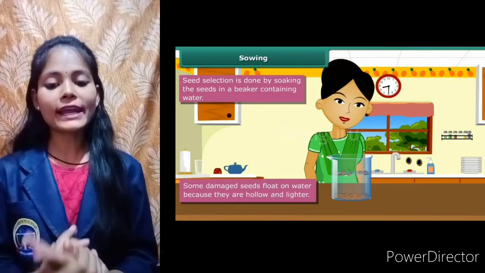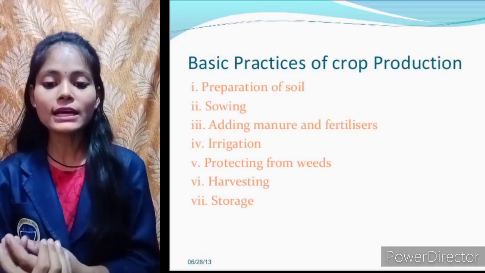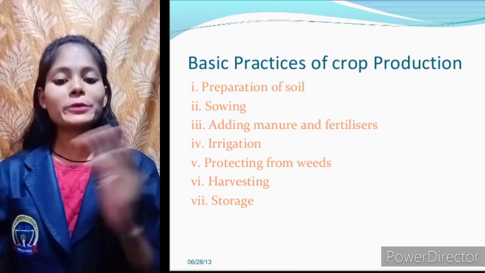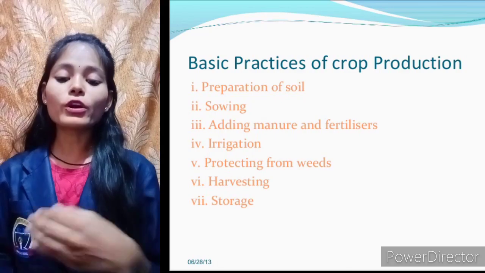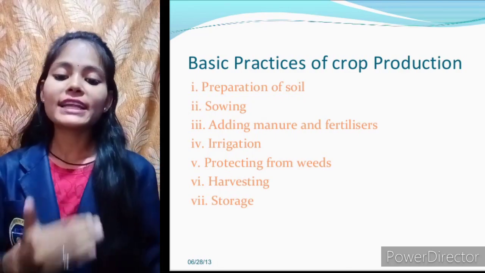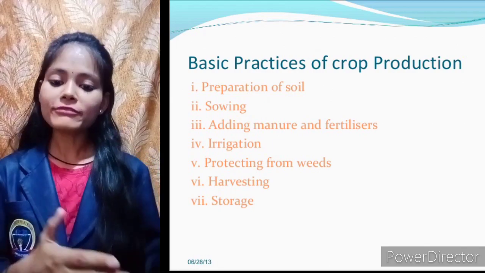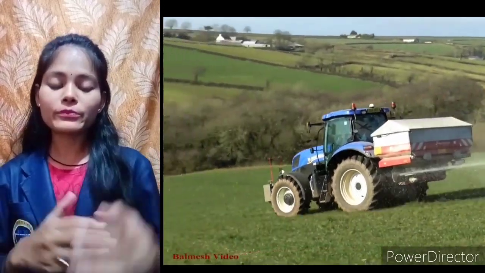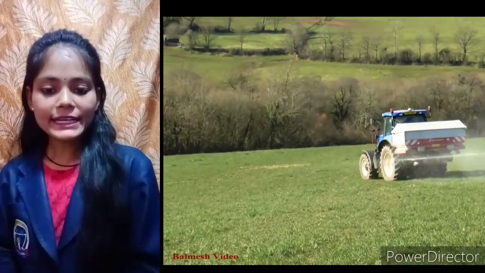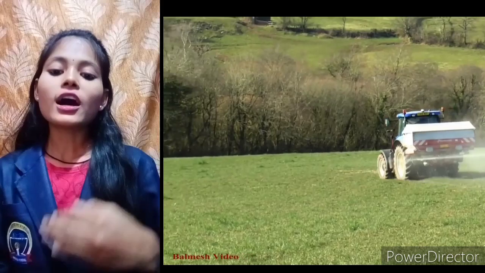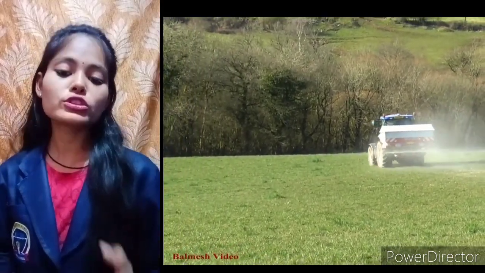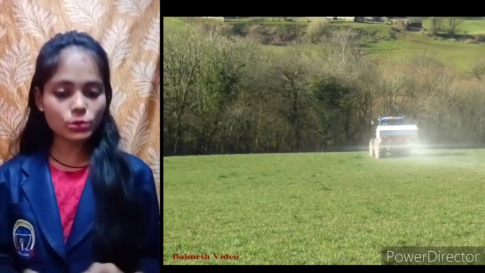Now you understood. Second topic, that is sowing. Now the third thing is, after preparing soil and after sowing, what is added in the soil? Here manure and fertilizers are added. Manure and fertilizers, okay, these are some chemicals. One is organic and one is inorganic, which is added in the soil so that our crop can get proper nutrition, they can get proper nitrogen from the soil for their proper growth.